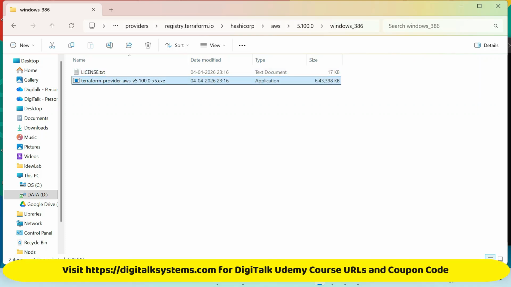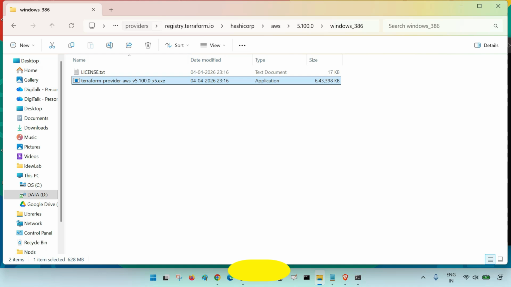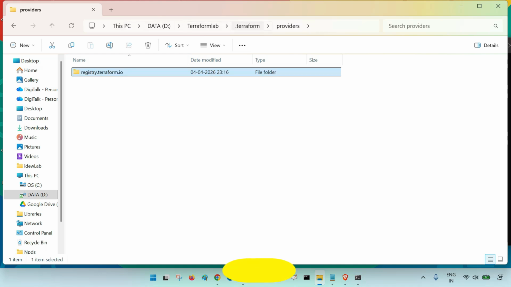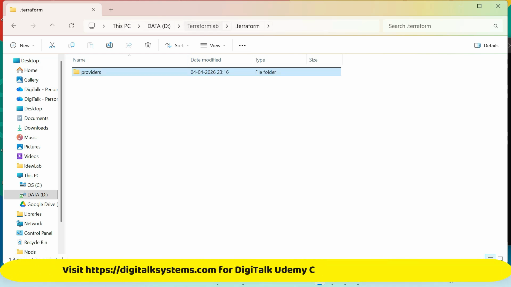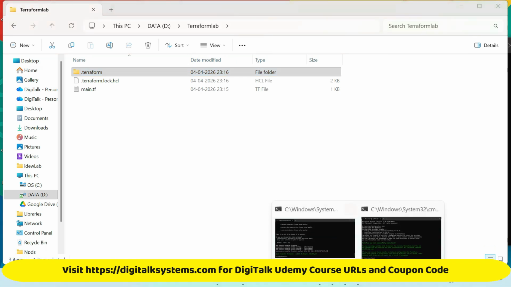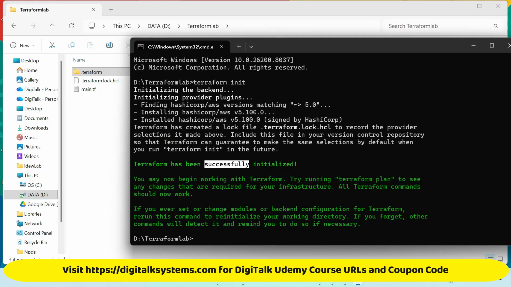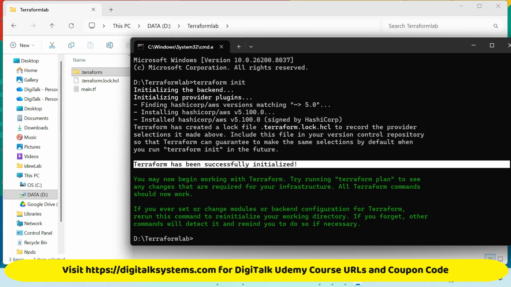This is the Terraform plugin for AWS, which is automatically downloaded. This is inside the .terraform folder that is created when we run terraform init. And now you can see Terraform has successfully initialized.